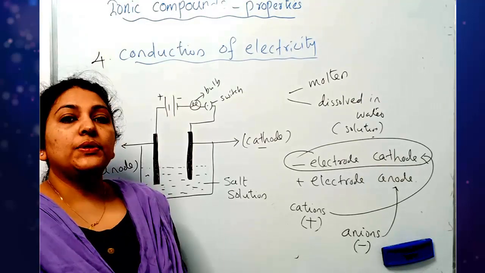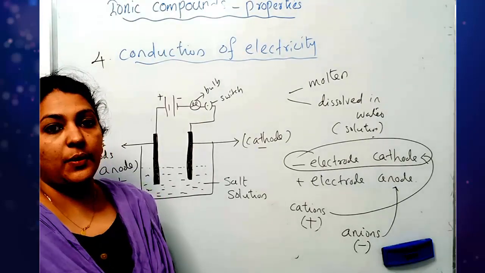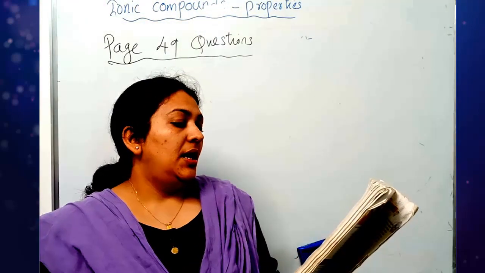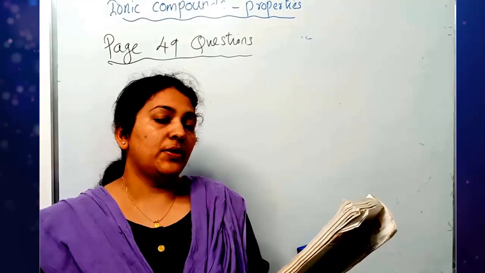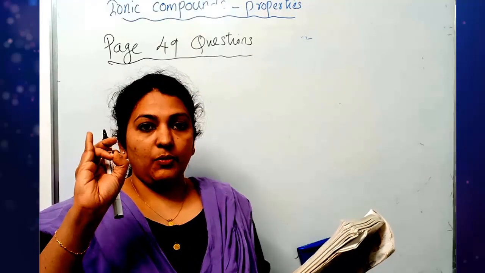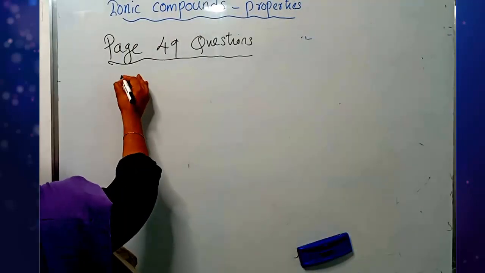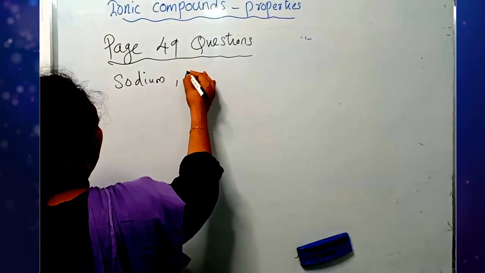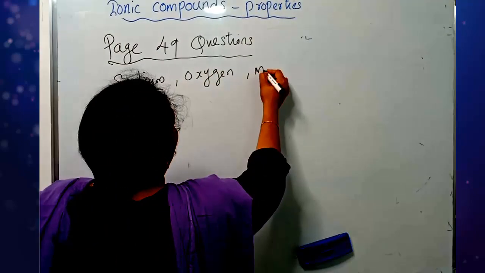Now we will move to the discussion of page number 49 questions. So here is page number 49. Question number 1, write the electron dot structures for sodium, oxygen and magnesium. You have to draw only the atoms. Number 1, sodium, 2, oxygen and 3, magnesium. Let's try to draw sodium first, then oxygen, and the third one, magnesium. You know already.